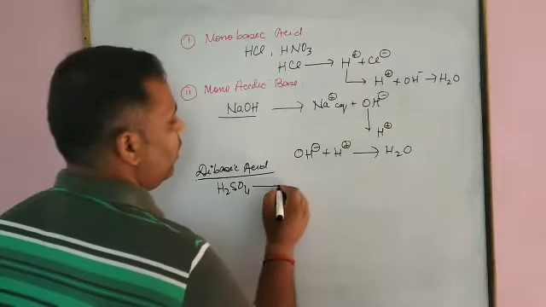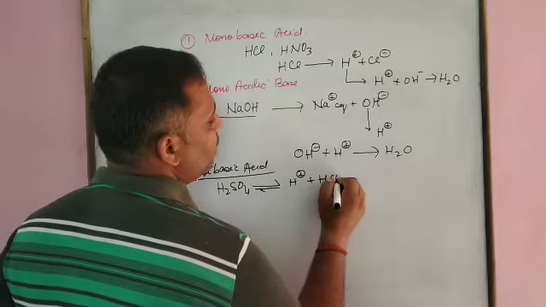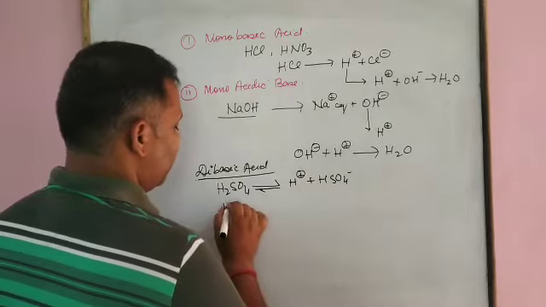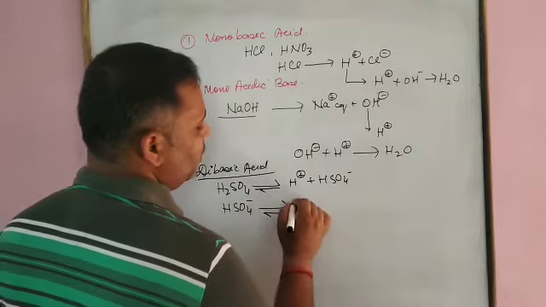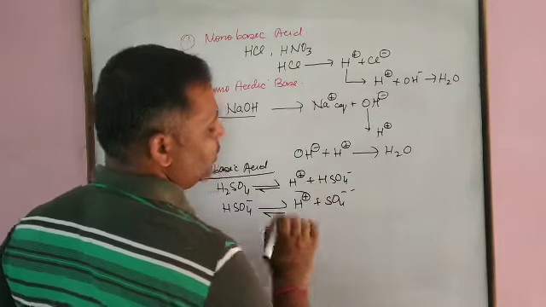Let us see. It will dissociate to give H plus and HSO4 minus. And the next one, HSO4 minus, on further dissociation gives H plus and SO4 2 minus.